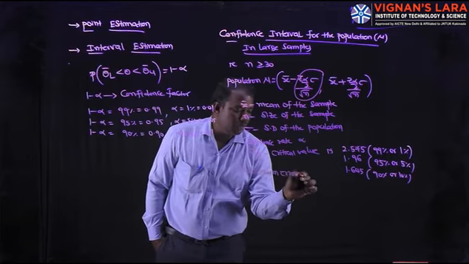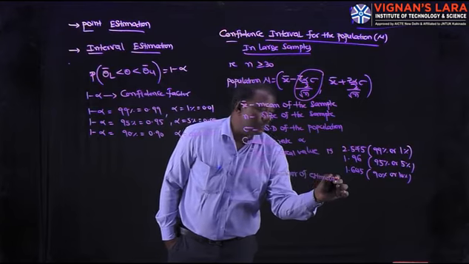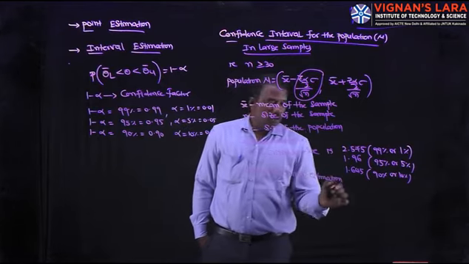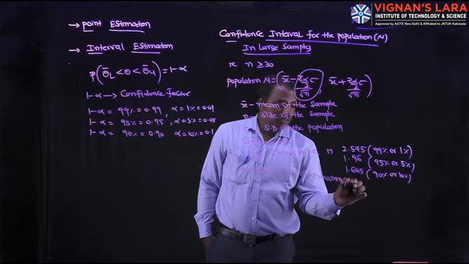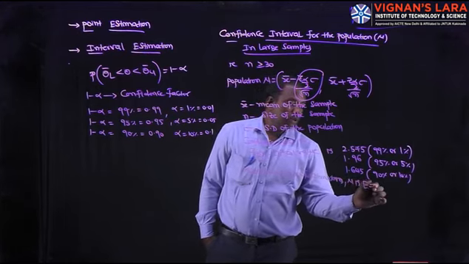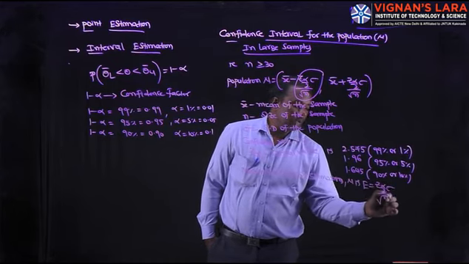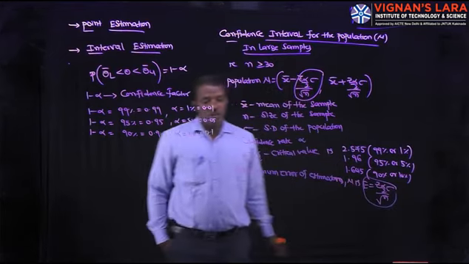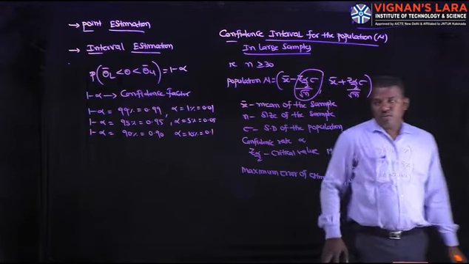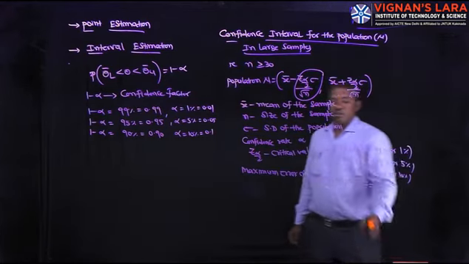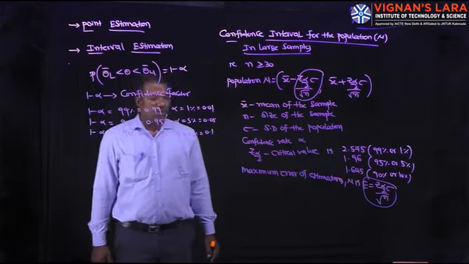Maximum error of estimating the mean. The maximum error of estimating mu is E equal to z alpha by 2 into sigma by root n. This is called the maximum error of estimating the population mean. What is the maximum error of estimating the population mean mu? Whenever n is greater than or equal to 30, E is equal to z alpha by 2 into sigma by root n. That is the maximum error.